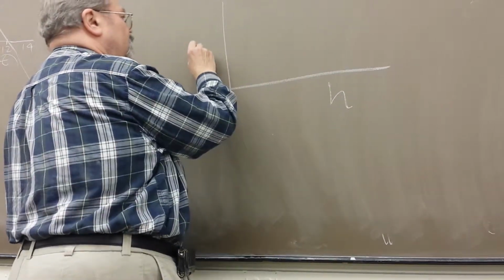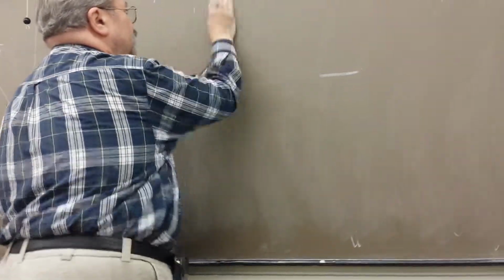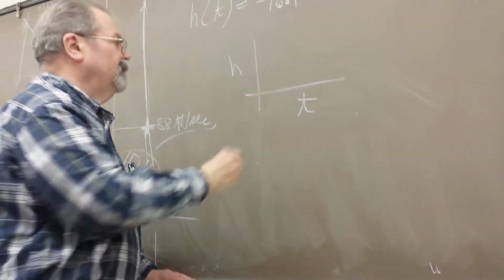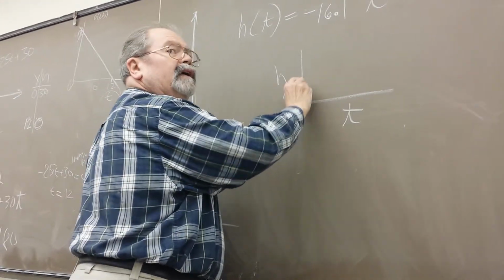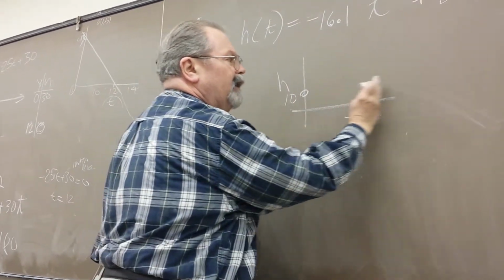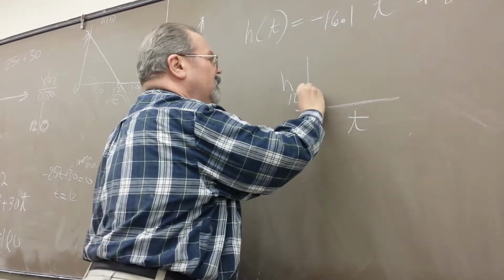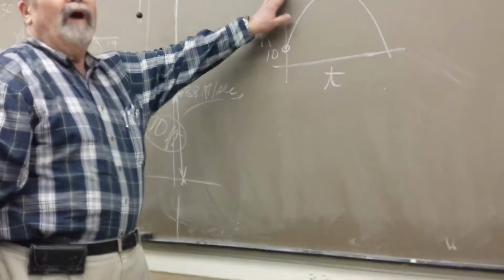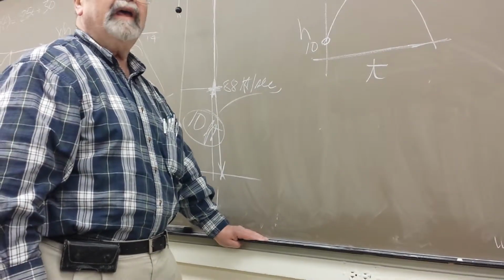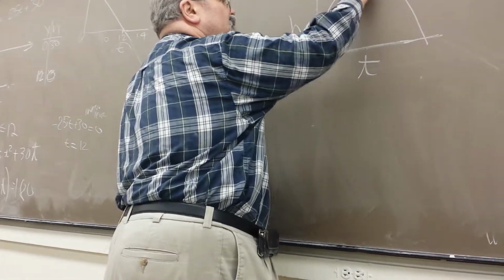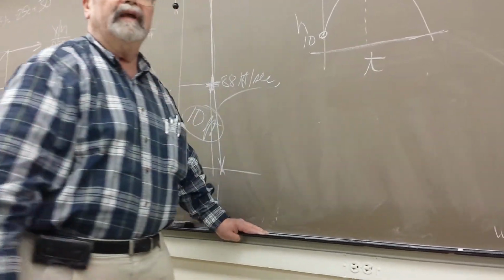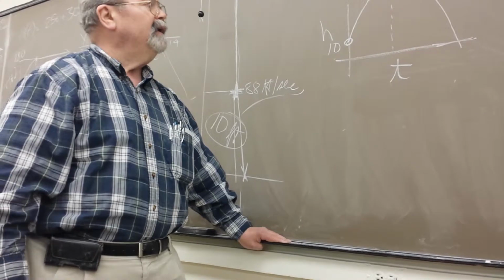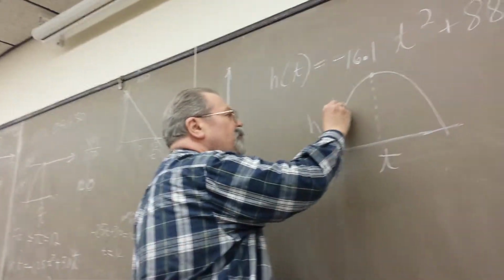This is height. This is time. It started at 10 feet. It's going straight up and straight down, but we're plotting height as opposed to time. So it's a parabola, a downward opening parabola. There's some instant where the height will be maximum. Now notice please, if I take the derivative of height